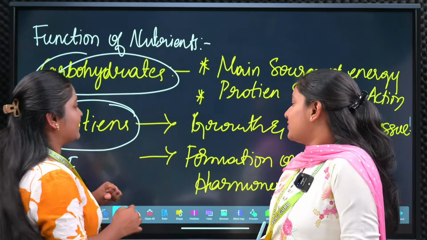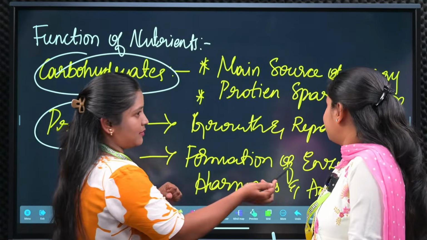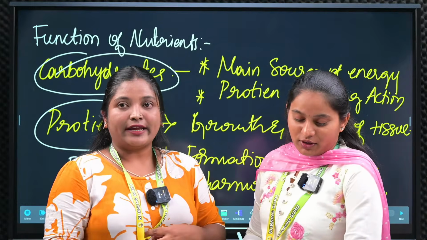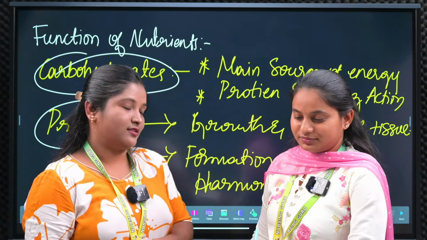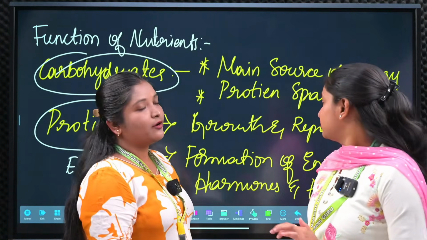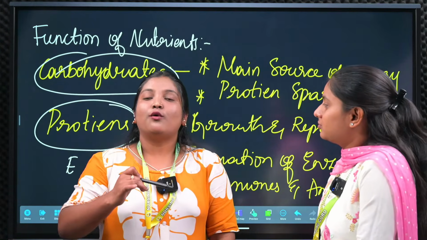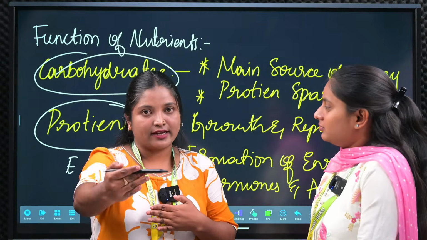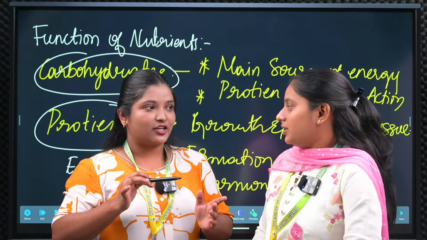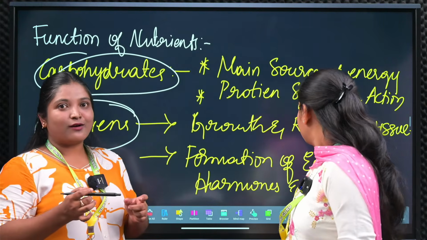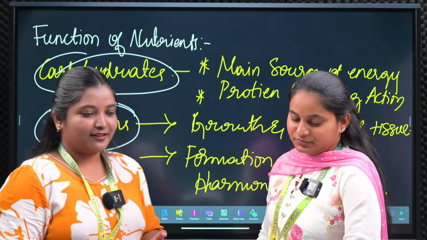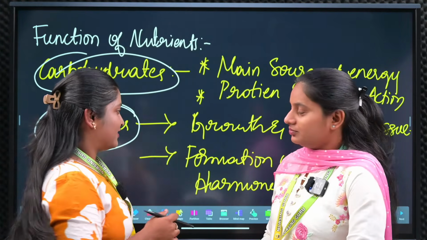Okay, so the next one is formation of enzymes. Enzymes are the chemicals present in our body, utilized for energy consumption. Okay, so the next one is hormones and antibodies. Antibodies present in our body always fight against the immune system being affected by the antigens. Okay, so what do we call antigen antibody reactions? Phagocytosis. Okay, next one.